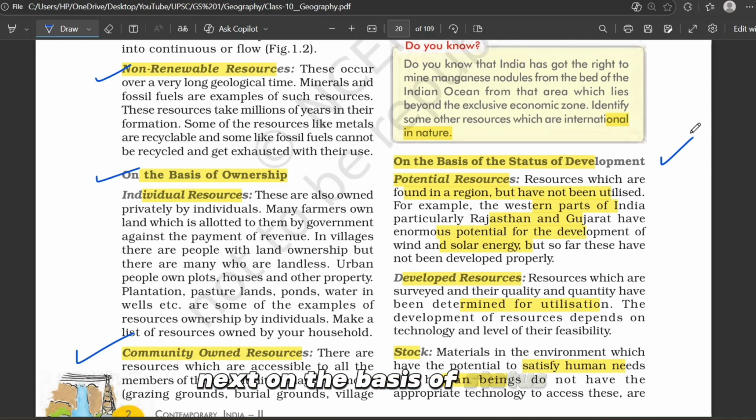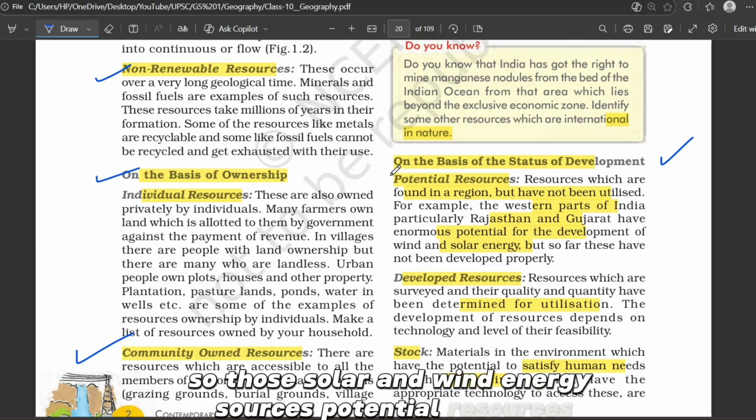Next, on the basis of status of development. The first one is potential resources. These are the resources that we know exist and we know that they can be used but we have not yet fully used them. For example, the western parts of India, that is Rajasthan and Gujarat, have huge potential for solar and wind energy, lots of sunlight, open areas, strong winds, but earlier and even today to some extent this full potential is not developed. So those solar and wind energy sources are potential resources.